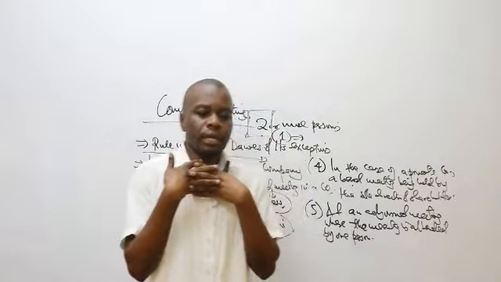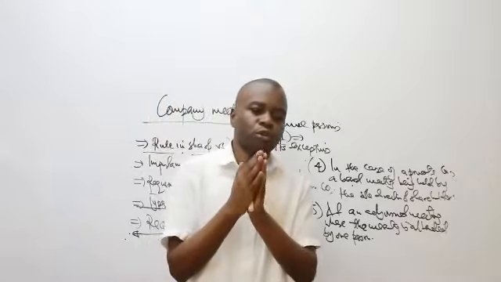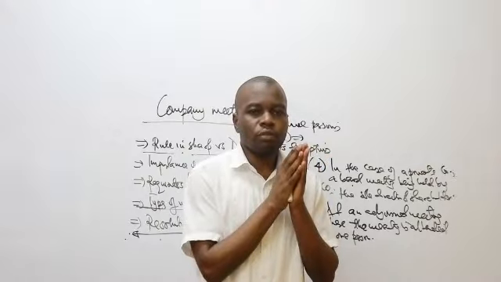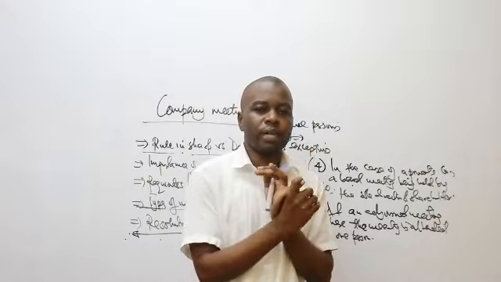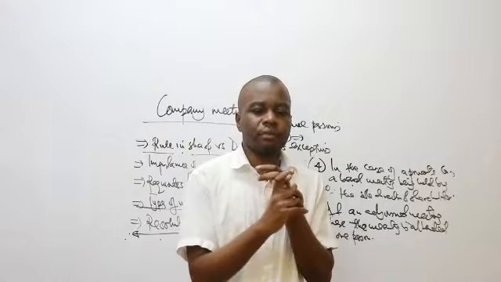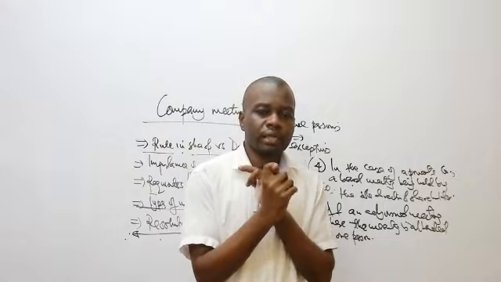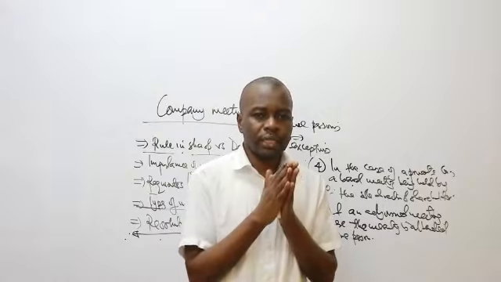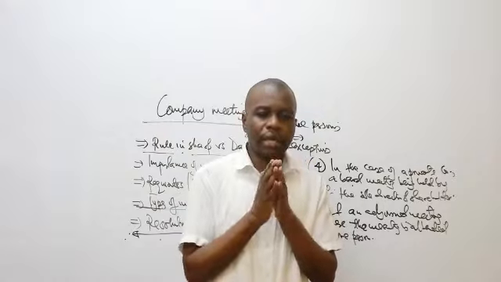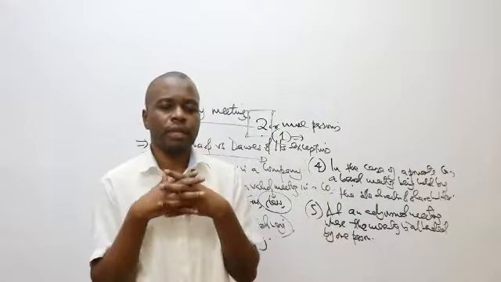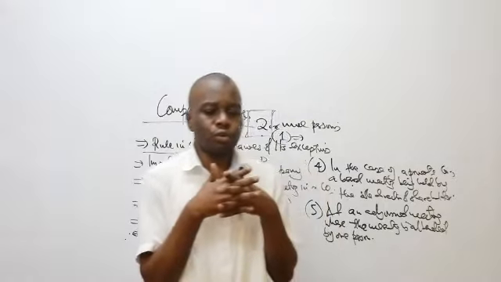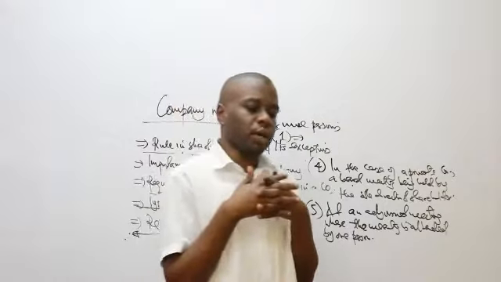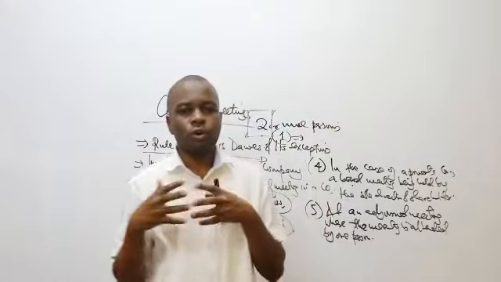Another one whereby the company can finance is, for example, if they give out a loan to an employee. Remember, there's a scheme. A scheme is an employment scheme of a company whereby they have their own benefits. Under these benefits, they give you money as an employee to buy the shares of the company, or they finance the purchase of the shares of the company by giving you money. So that is an exception. Alternatively, there could be a loan that you are given by the company. You utilize that loan as an employee to buy the shares of the company. So that is an exception whereby the company can also finance.